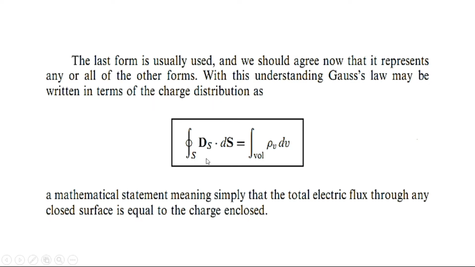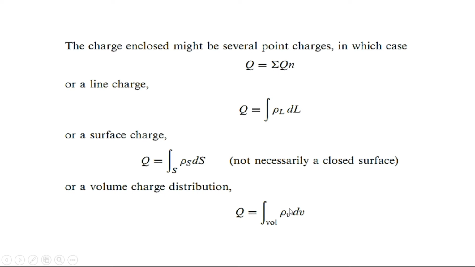So generally we will say that the closed surface integral of D dot dS will be equal to the integral of rho v dv, and this is actually the volume charge distribution. So this is a general statement for Gauss's law. The last form is usually used. This is actually the last form. So I already told you कि sum of point charges मतलब several point charges भी हो सकती हैं, एक line charge भी हो सकता है, एक surface charge भी हो सकता है, और volume charge distribution भी हो सकता है. So normally हम ये last form use करते हैं.